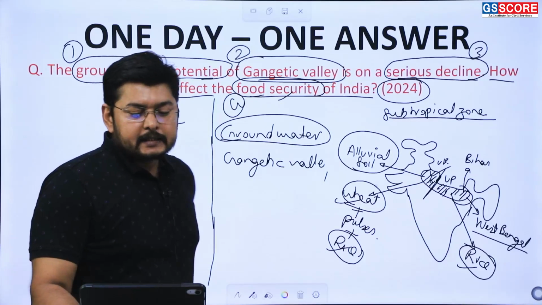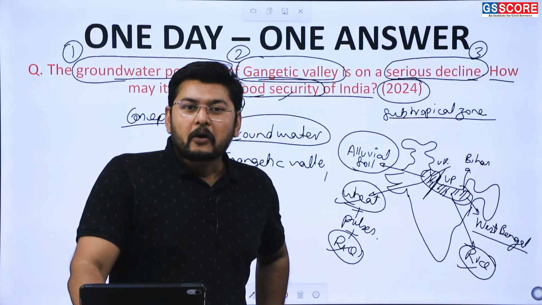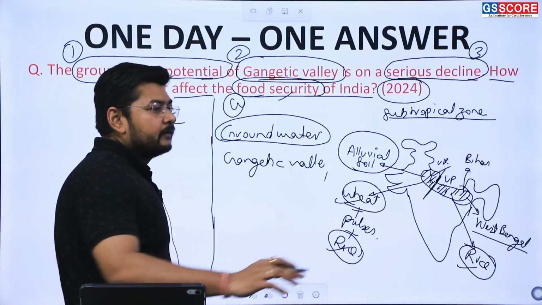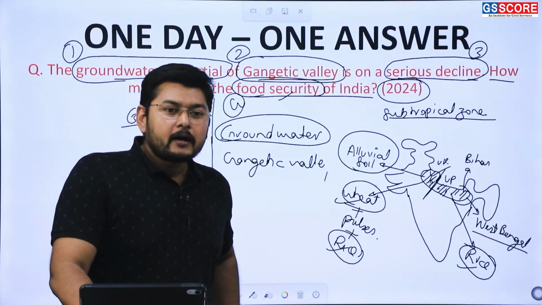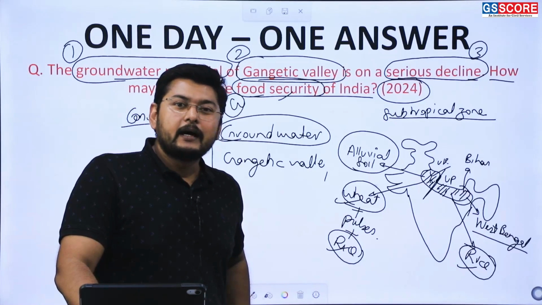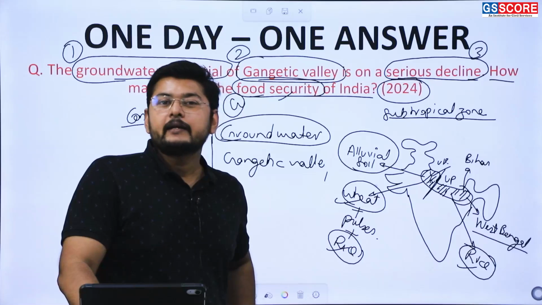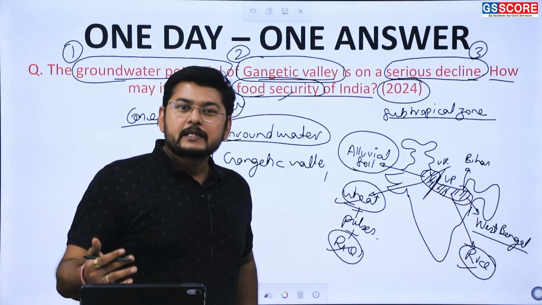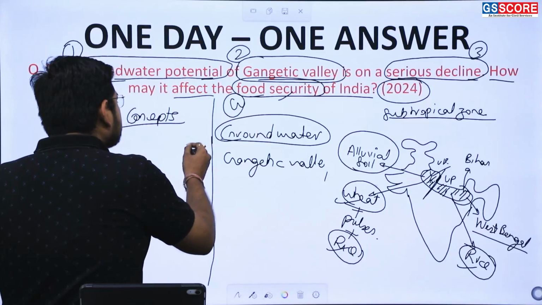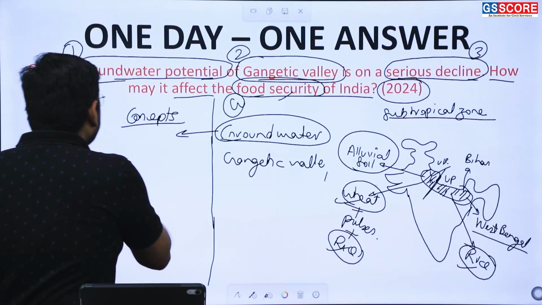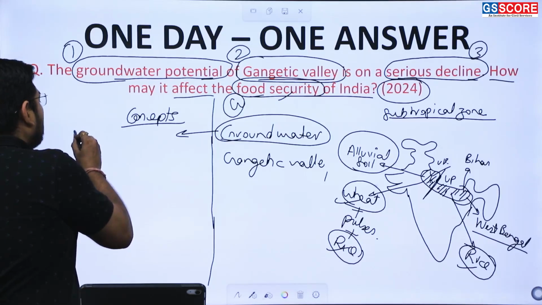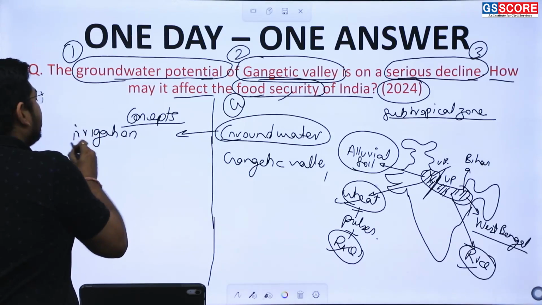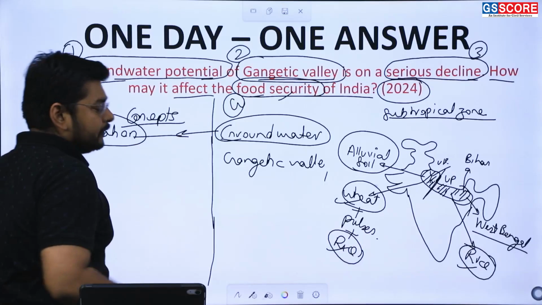Now it has been seen that groundwater is very important for the cultivation of grains in India, despite having a large network of rivers, with the Ganga and its tributaries like Gomti, Son, Kosi, and other rivers like Yamuna. There are various rivers, but we see that the majority of the cultivation or irrigation is done through groundwater resources.